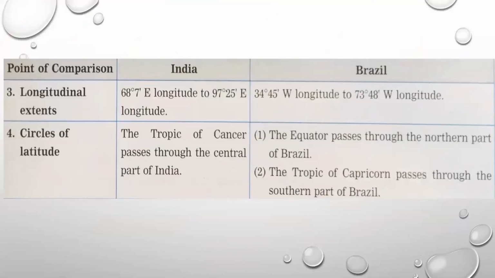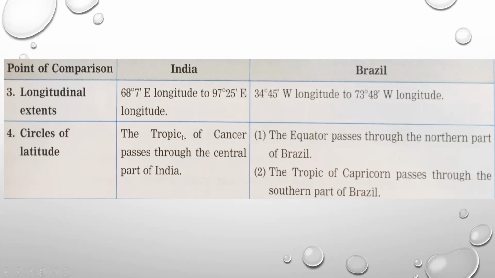Now let us see the longitude and latitudinal extent, how India and Brazil are spread out. The longitudinal extent of India is 68 degrees 7 minutes east longitude to 97 degrees 25 minutes east longitude. Whereas in case of Brazil, it is 34 degrees 45 minutes west longitude to 73 degrees 48 minutes west longitude.